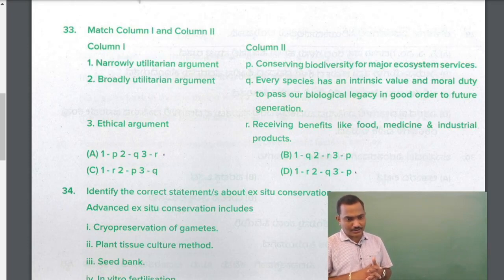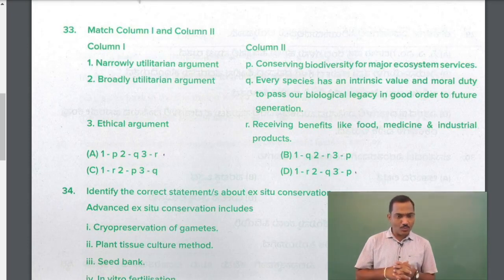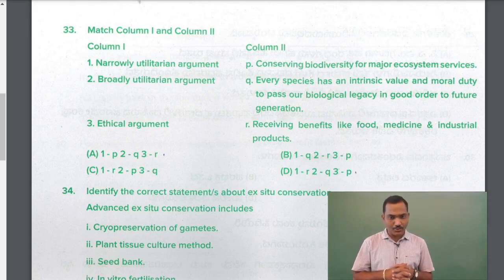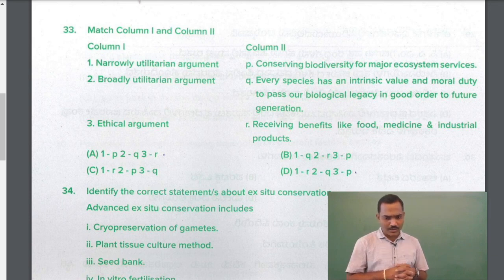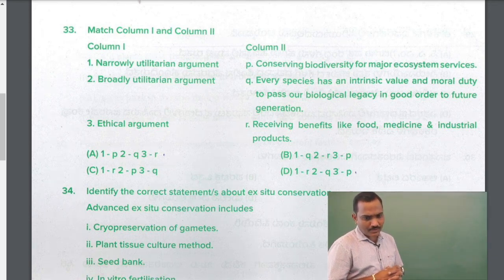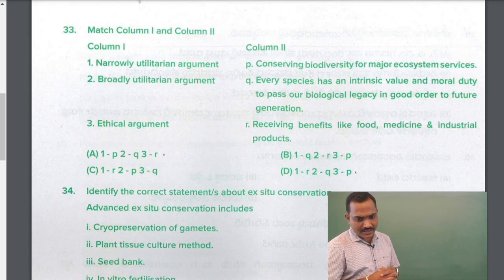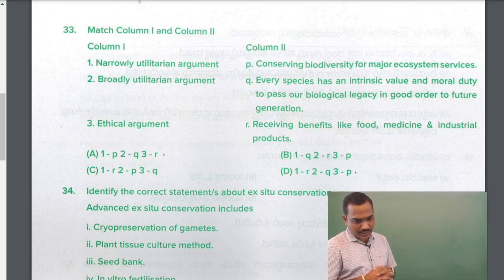So the answer should be here, one matching with R: narrow utilitarian, receiving benefits like food.